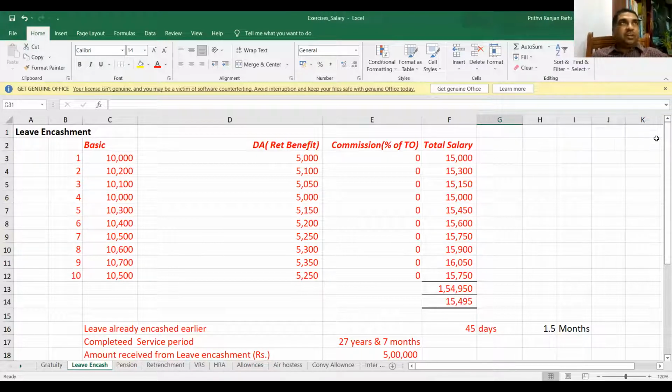Are you able to see the screen now? This Excel file? Are you able to see it?